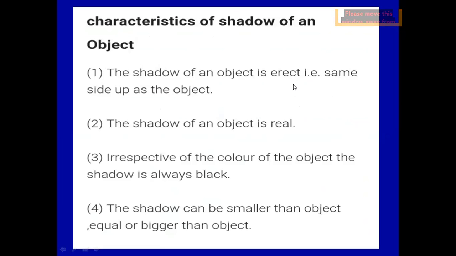The shadow of an object is erect, that is, the same way up. If the head is in the upward direction, the shadow's head will be in the upward direction. The shadow of an object is real, that is, it can be obtained on a screen. Irrespective of the color of the object, the shadow is always black. The shadow can be smaller than the object, equal to it, or bigger than the object.